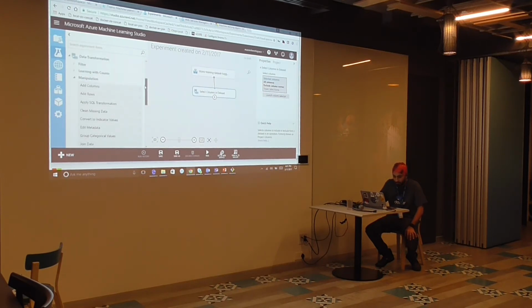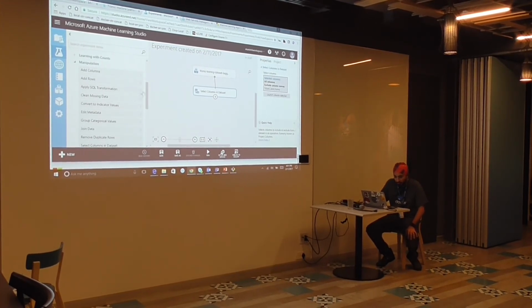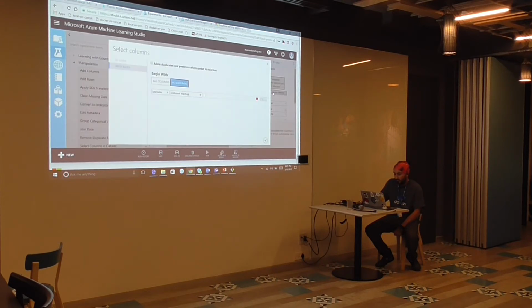Then what we are going to do is transform it. So we edit the metadata. Four of the columns, I think, were categorical in nature actually. So we select those columns.